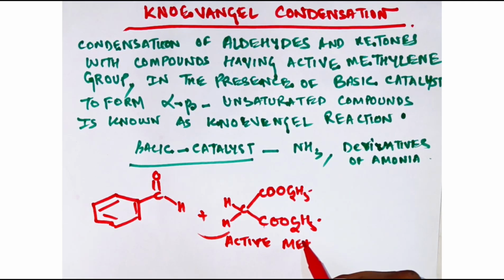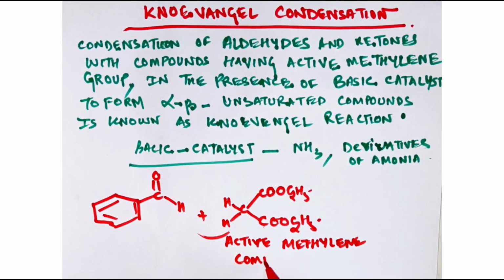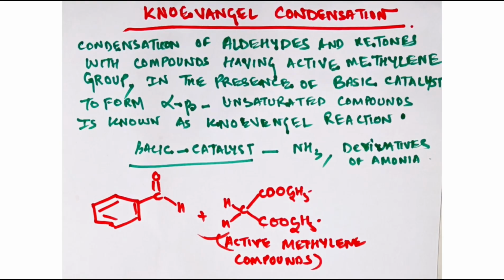So this is called an active methylene compound. Why is it an active methylene compound? See here, it is CH2, so this is a methylene group, that is one carbon. On this carbon, the two hands are substituted by C double bonded O, OC2H5, and C double bonded O, OC2H5. So these are esters, and these two hydrogens become very reactive. So this is called an active methylene compound.